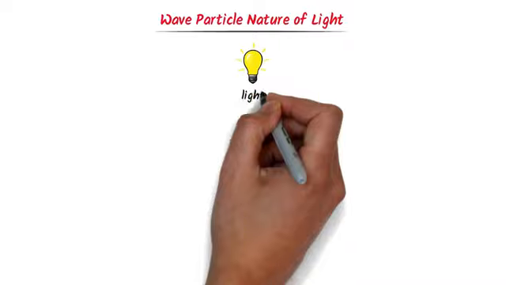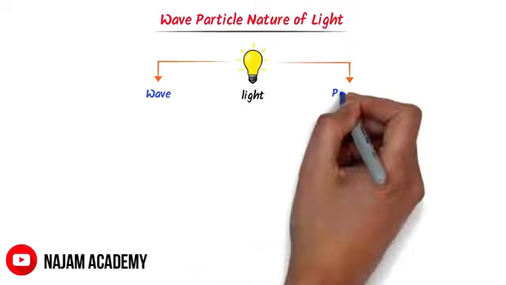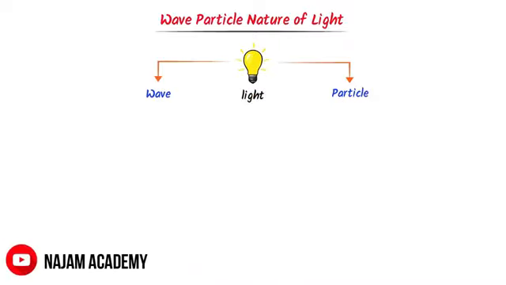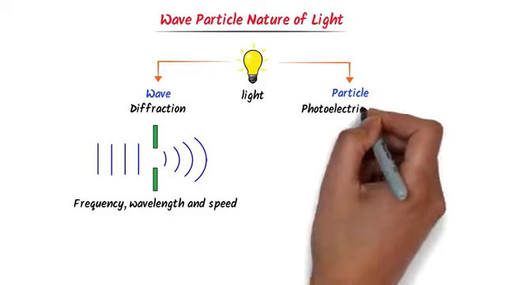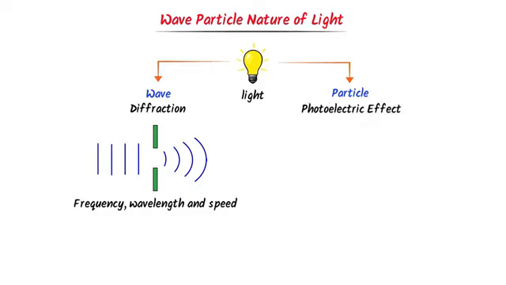We already know that light behaves like a wave and particle. For example, diffraction or interference prove that light behaves like a wave. It has all the properties of a wave, like frequency, wavelength, and speed. Secondly, the photoelectric effect shows that light behaves like a particle.